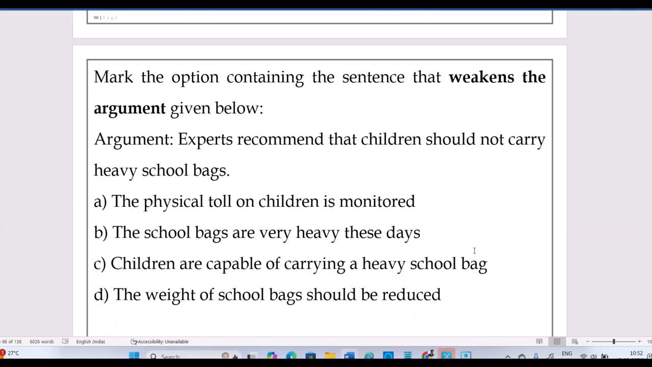Next one, weaken the argument. Experts recommend that children should not carry heavy school bags. This is the argument. Now, which will weaken that? School bags are heavy these days. That's why they're saying not to carry heavy school bags. The physical toll on children is monitored. Children are capable of carrying a heavy school bag is what weakens the argument. See, experts are recommending they should not carry. Here C is saying they are capable of carrying. This weakens the argument, right? Okay.